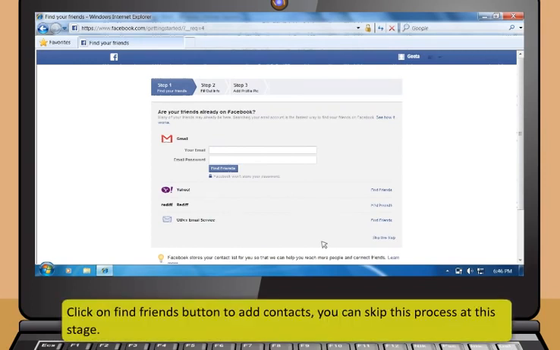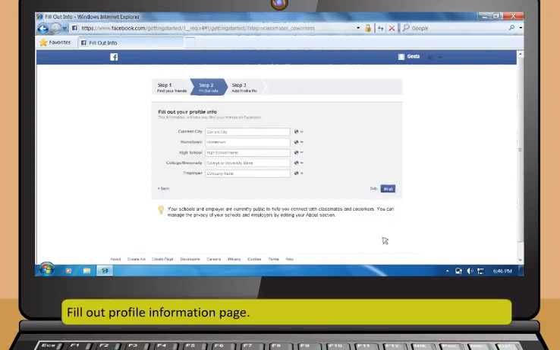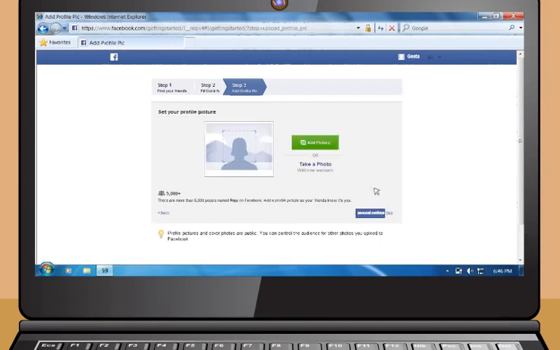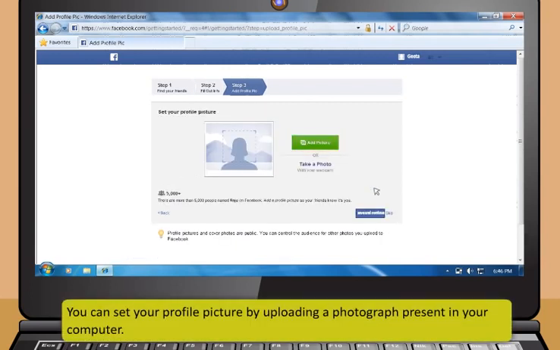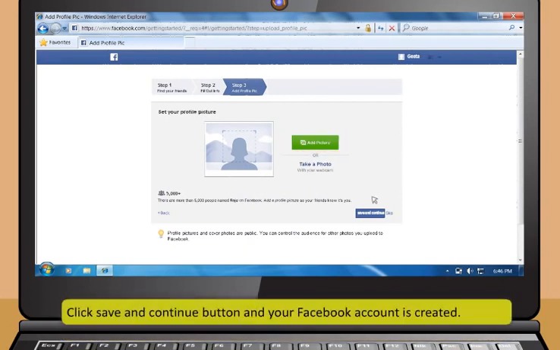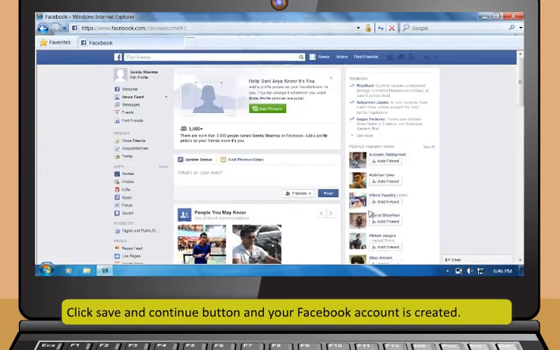Now, click on the Find Friends button to add contacts. You can skip this process at this stage. Next, fill out the profile information page. You can skip this process as well. You can set your profile picture by uploading a photograph present in your computer. After that, click the Save and Continue button and your Facebook account is created.